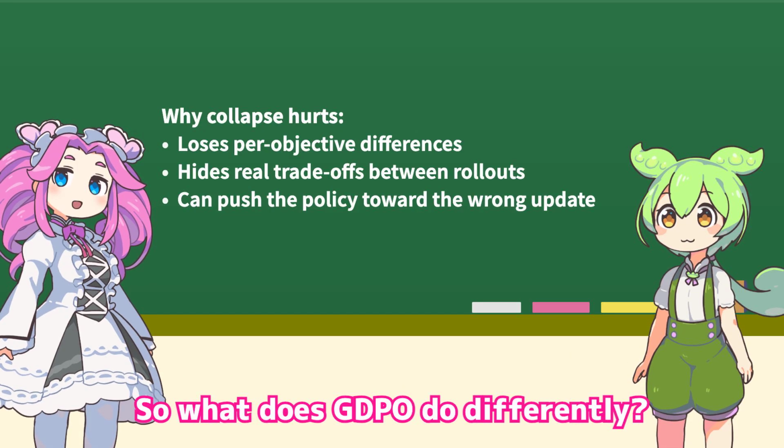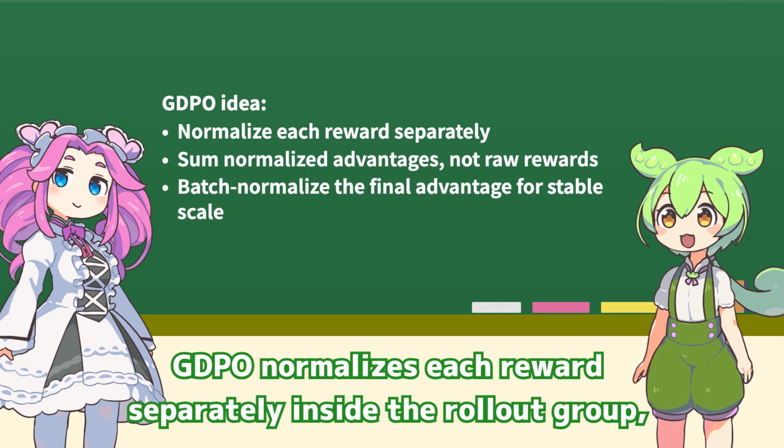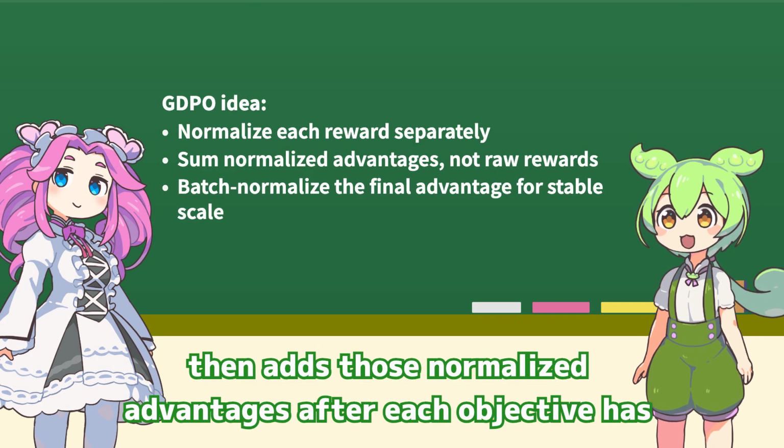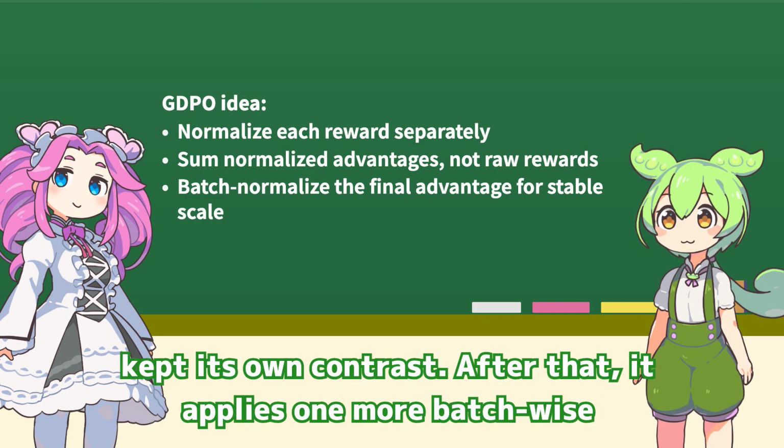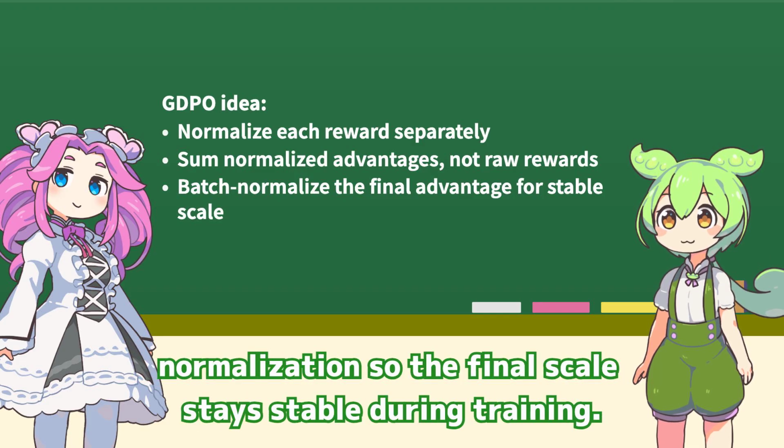So what does GDPO do differently? GDPO normalizes each reward separately inside the rollout group, then adds those normalized advantages after each objective has kept its own contrast. After that, it applies one more batch-wise normalization so the final scale stays stable during training.